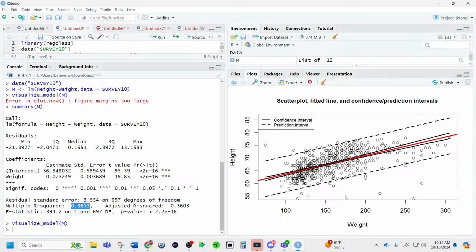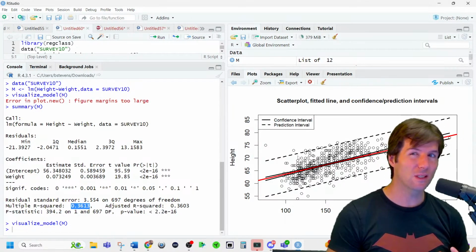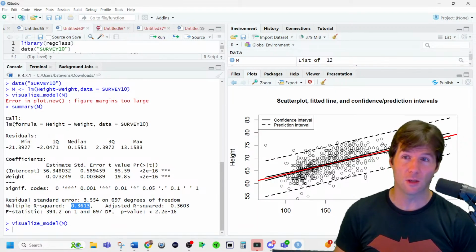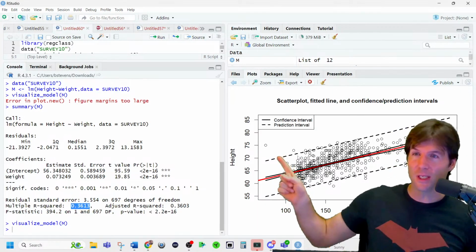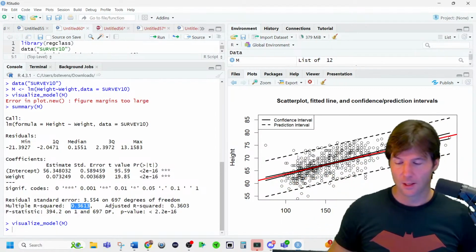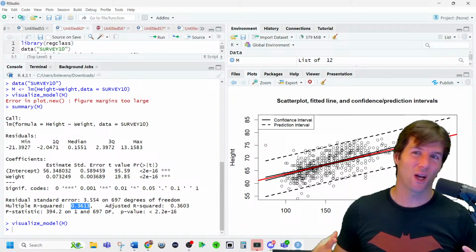But you can't say if somebody weighs more, they will be taller, because it's just generally that people who do weigh more are generally taller. But it doesn't mean if you weigh more, you will be taller. It just means we expect you to be taller. The model predicts that people who weigh more are taller. But gaining weight will not just directly increase your height.